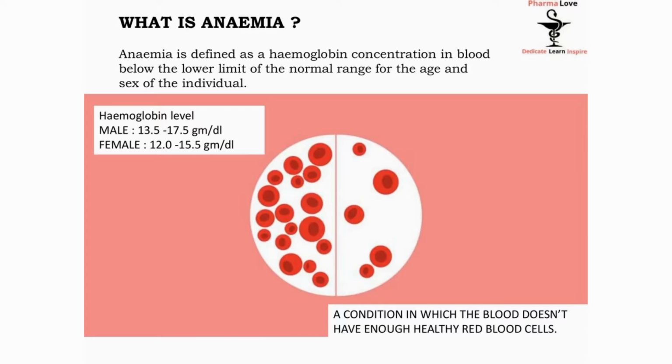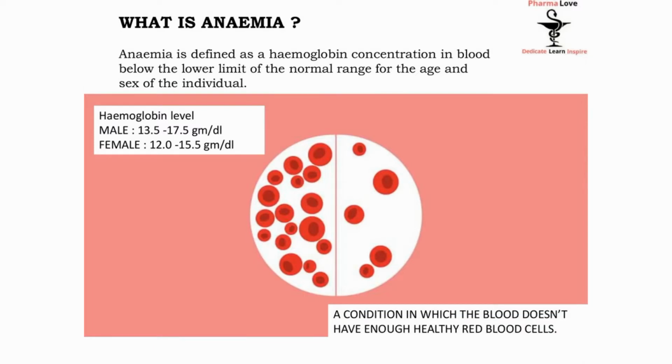According to the definition, it is defined as hemoglobin concentration in blood below the lower limit of normal range for the age and sex of individual. It is defined on the basis of hemoglobin concentration. So let us see the normal hemoglobin range in men and women. Point to remember, for men it is 13.5 to 17.5 gram per deciliter. For women it is 12 to 15.5 gram per deciliter. So in simple words, anemia is a condition in which blood does not have enough healthy red blood cell, as you can see in this picture.